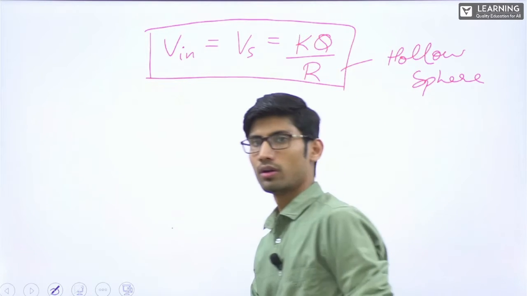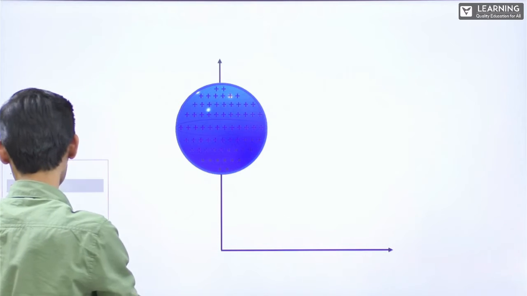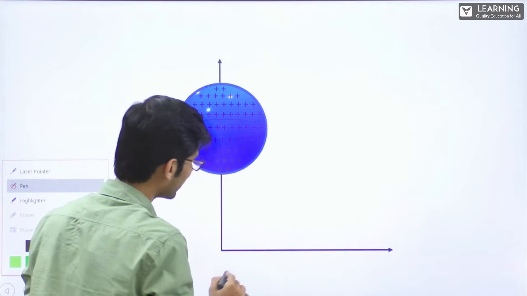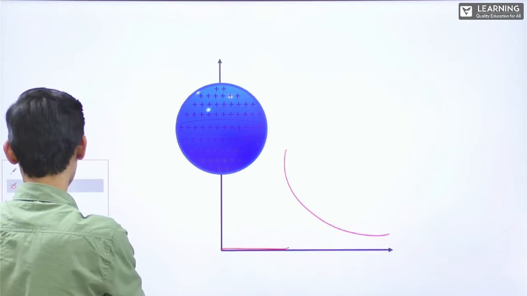Now, next, let's make the graph for this. Potential inside, if it was electric field, it would be like this, right? But it's not electric field, it's potential.